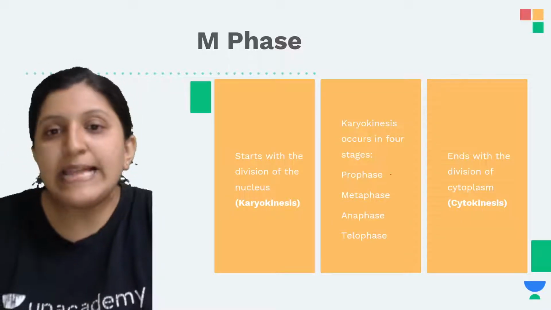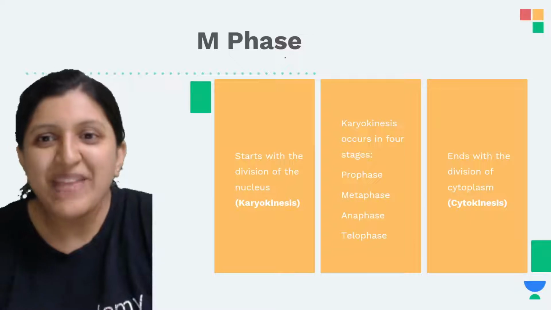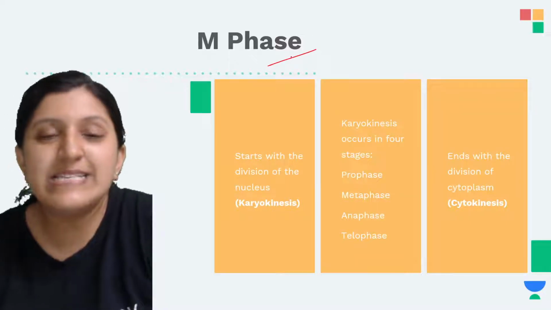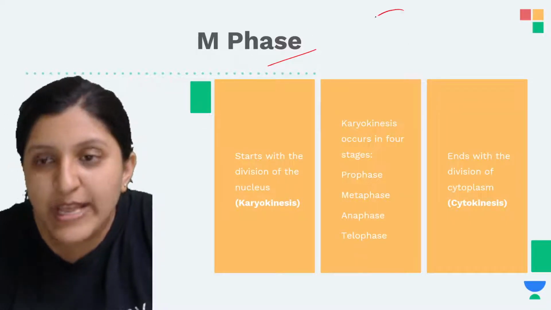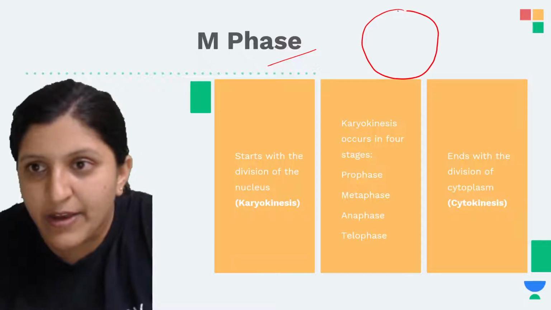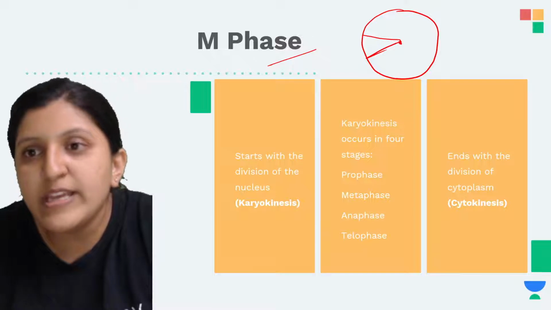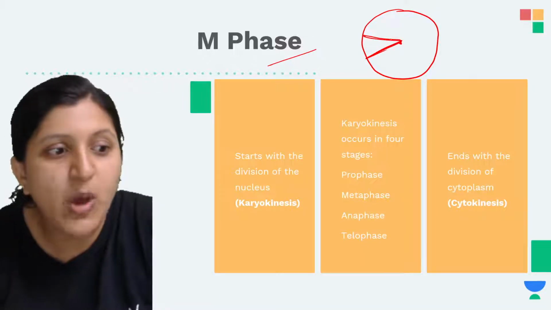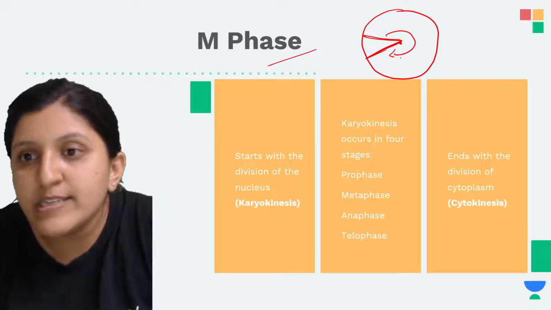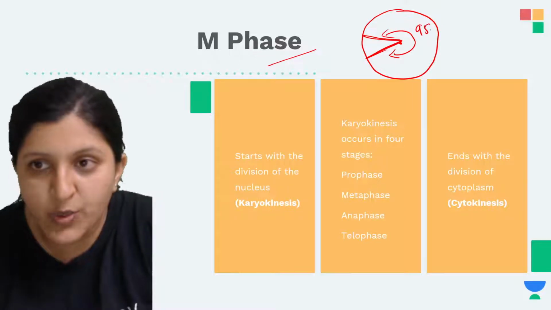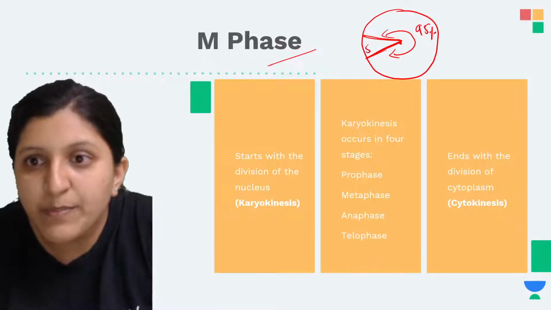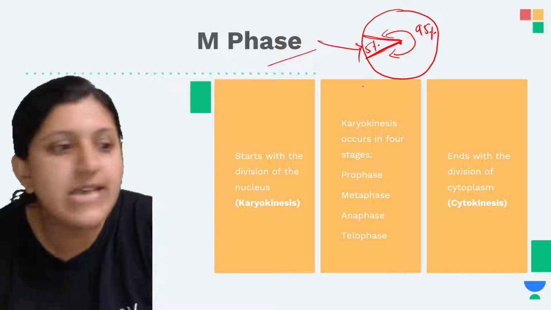Okay, so let's see this one. So M phase. Okay, now in M phase, this is the fourth phase which you could see. So let's say if this is a cell cycle now. Okay, so only this much is actually an M phase. Okay, so about 95% is actually the interphase, only this 5% is the M phase that we see.